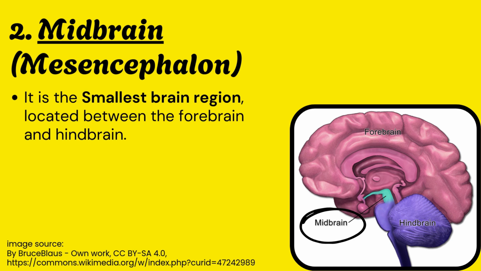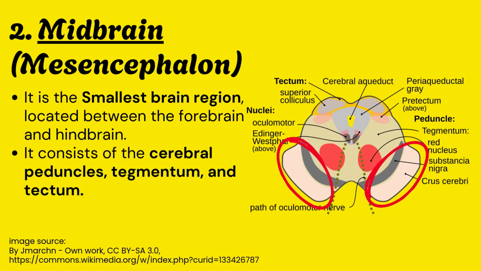The second part of brain is midbrain, also known as mesencephalon. It is the smallest brain region, located between the forebrain and hindbrain. It consists of the cerebral peduncles, tegmentum, and tectum.